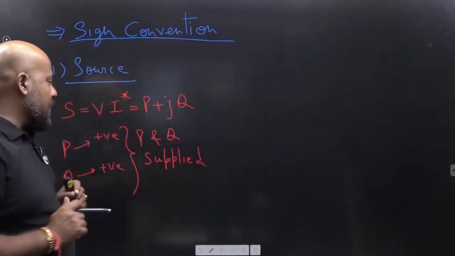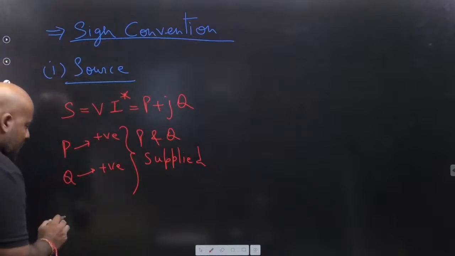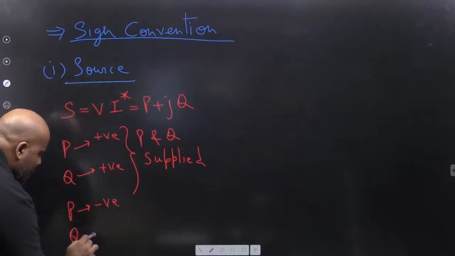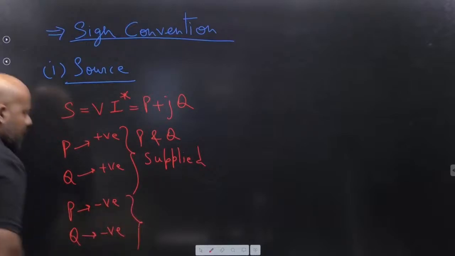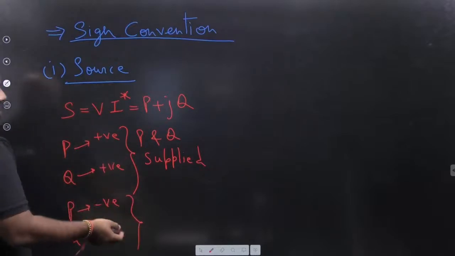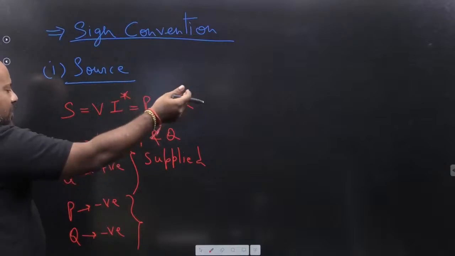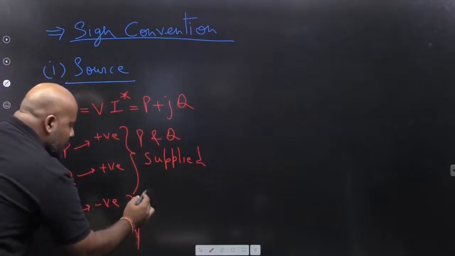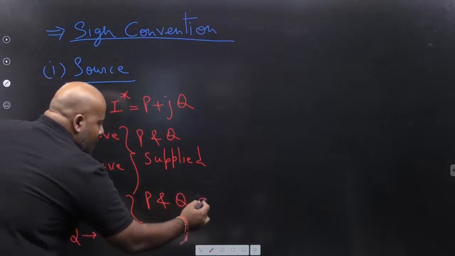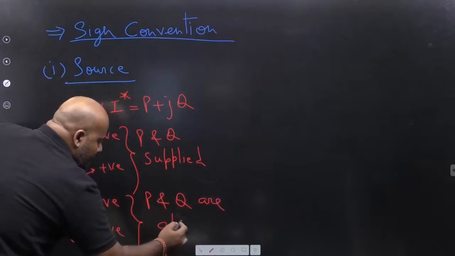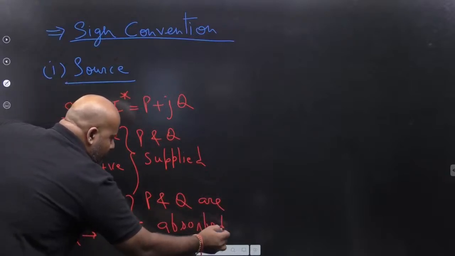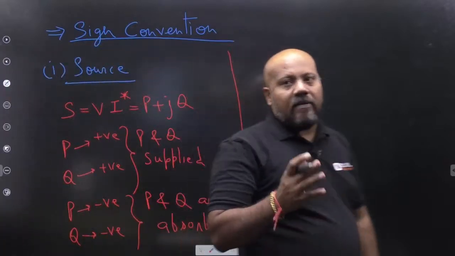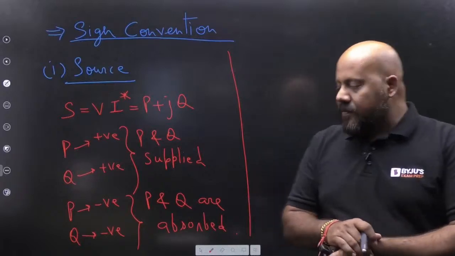Now, if any one of those is negative, suppose you are getting P negative and or Q negative, it means what? It is opposite to the convention. What is the convention? That the source is going to supply the power. So, if one or both of these values come negative, it means P and Q are absorbed. Instead of supplying this much power, the source is actually going to absorb this much real and reactive power.